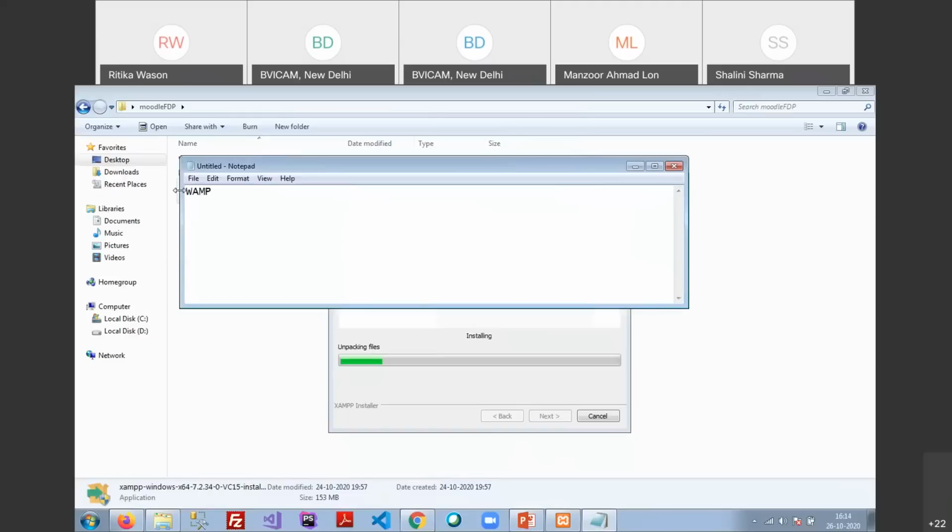For WAMP, that is Windows, Apache, MySQL, and PHP, we also require the VC++ Redist x86 version from MSDN. We need to install this. If you are running under 32-bit or 64-bit, you can use WAMP.